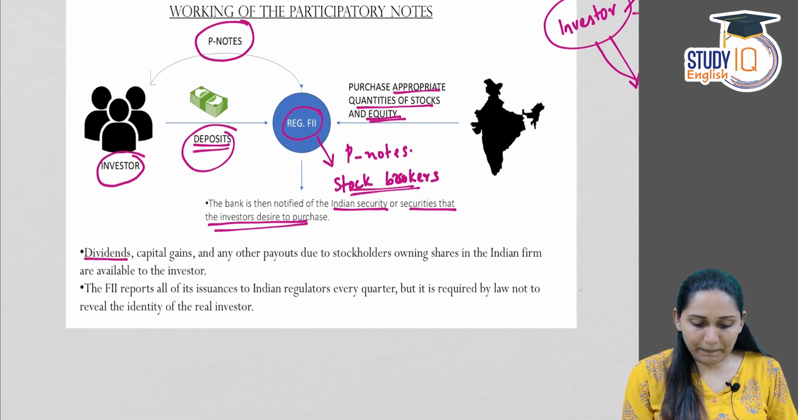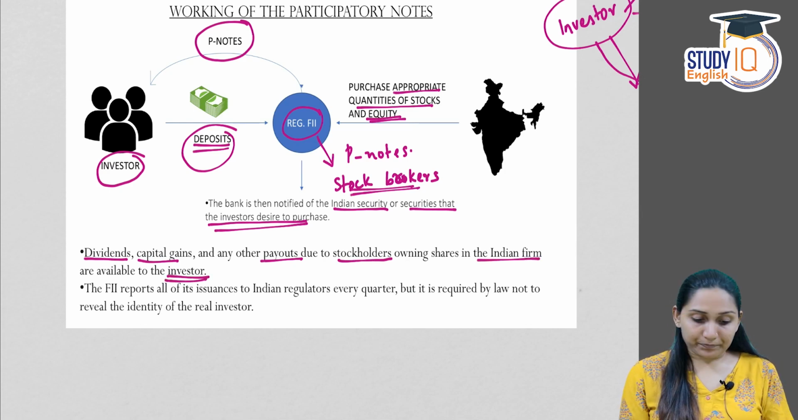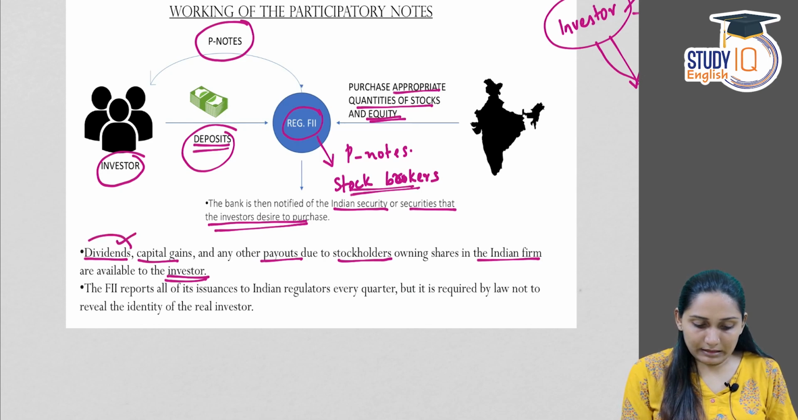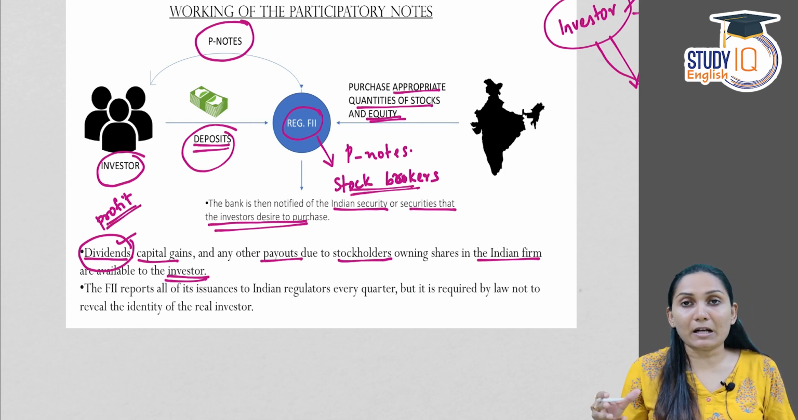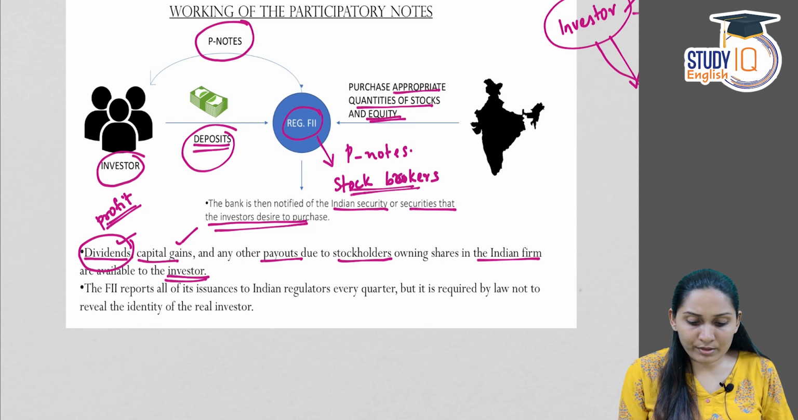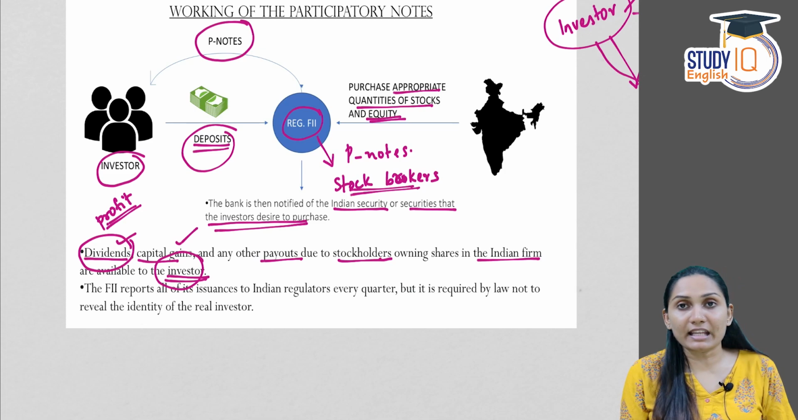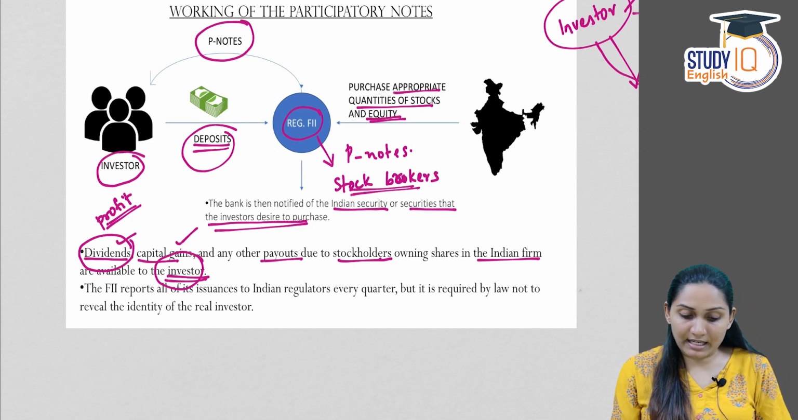Now, dividends, capital gains and any other payouts due to stockholders owning shares in the Indian firm are available to the investor. Dividend is the share of profit of a company. However much your share in a company, the proportionate share of profit of that company is your dividend. Then capital gains and any other payouts due to stockholders are available to the investor in case of P notes also. That is, if an investor invests in the form of P notes, then also he is eligible for dividend, capital gains and other payouts.